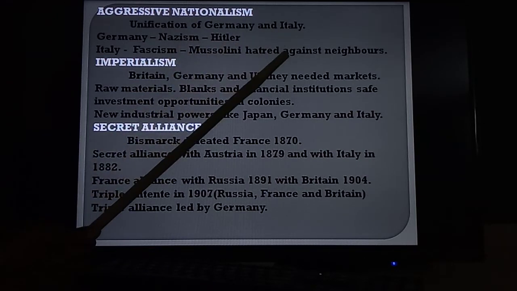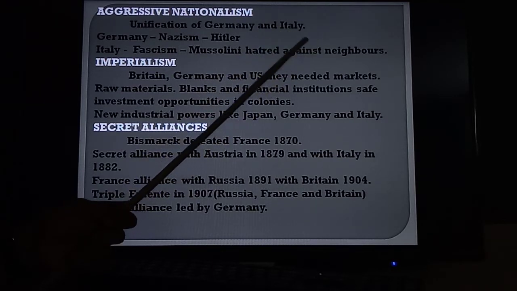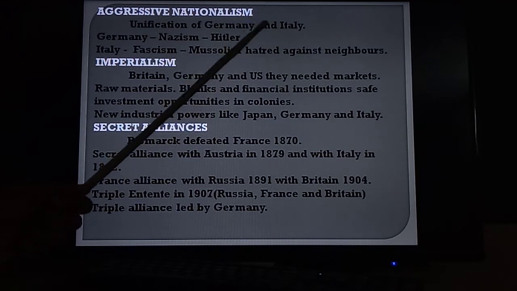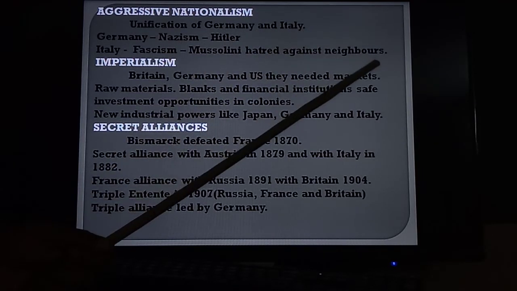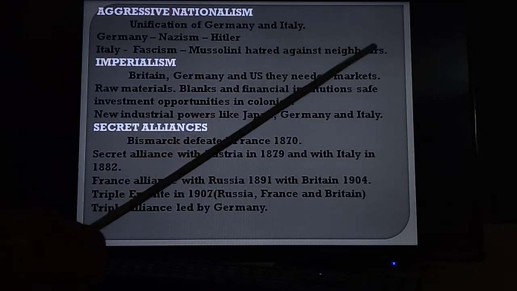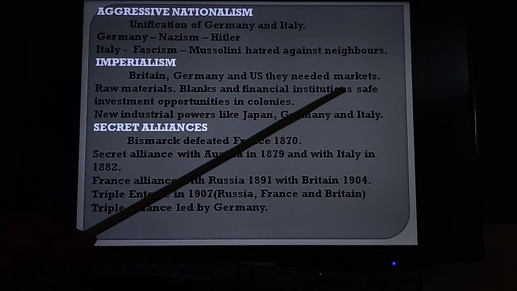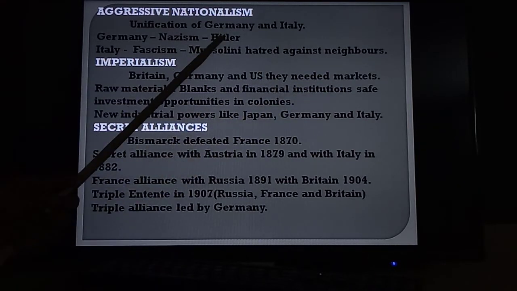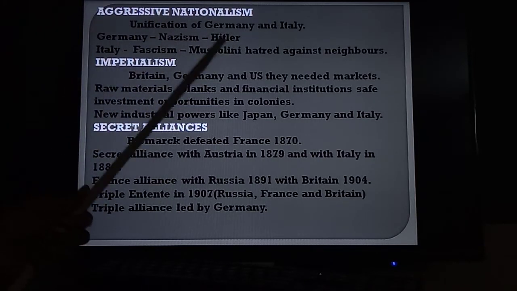Actually, in the world, especially in European countries, these two nations had national pride because they believed their race was the superior race in the world. They believed they had the power to conquer all the world's countries. That is what they believed, in Germany influenced by Hitler, in Italy influenced by Mussolini.